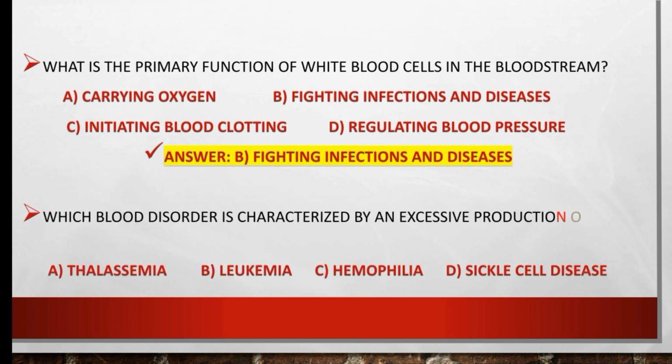Which blood disorder is characterized by an excessive production of white blood cells? Thalassemia, leukemia, hemophilia, sickle cell disease. So the right option is leukemia. Leukemia is characterized by an excessive production of white blood cells.